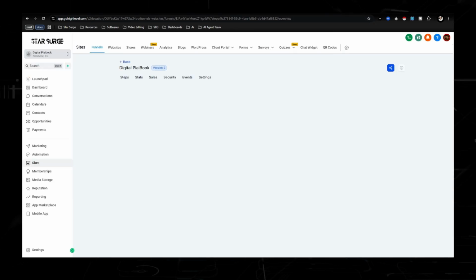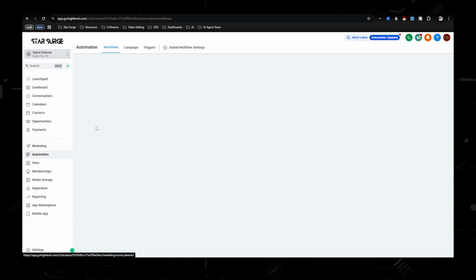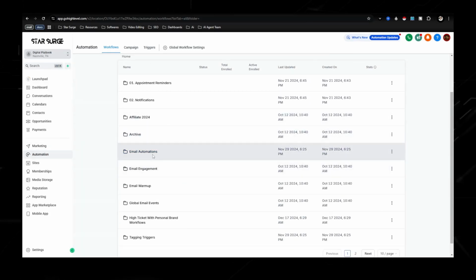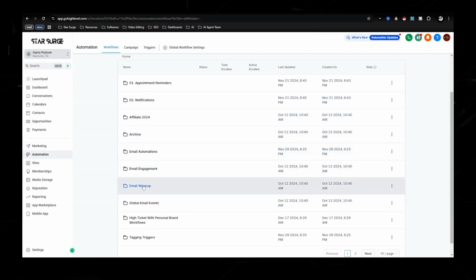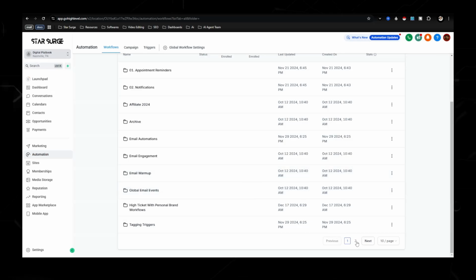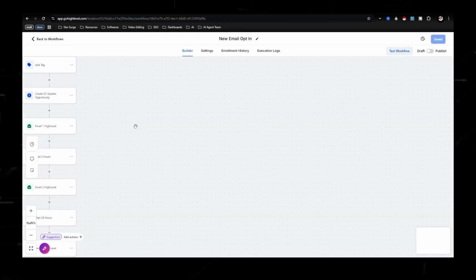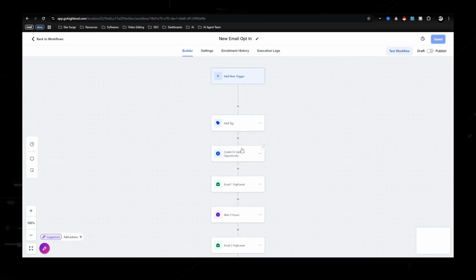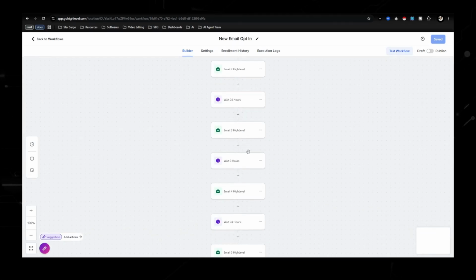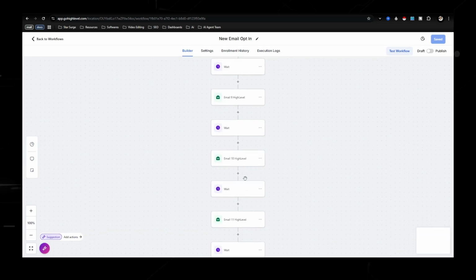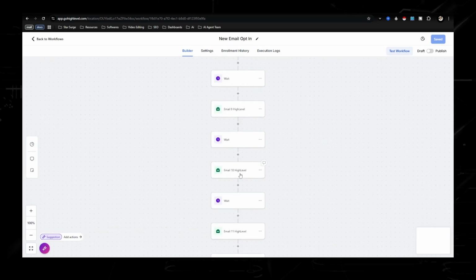Now the next thing would be to work on the email automations. So I'm going to go back here. Let's go to automations. So there's a bunch of automations in here, the email automations. You'll have like different email warmups, but I want to take you to this one, which is called the new email opt-in. And why I recommend you guys using this one is because there's already about 60 emails in here. Now they are geared towards promoting high level, but all you got to do is just go into ChatGPT and tell it to rewrite the email for whichever tool that you want to promote.